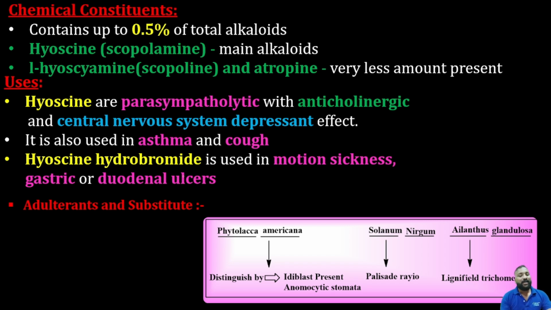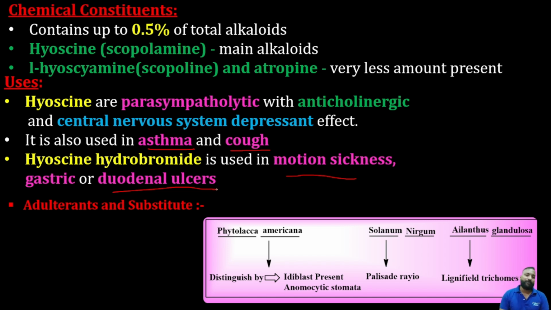And also it is used in asthma and cough. They are used in the treatment of asthma and cough. And hyoscyamine hydrochloride is used in motion sickness and gastric and duodenal ulcers. So these are to be noted.